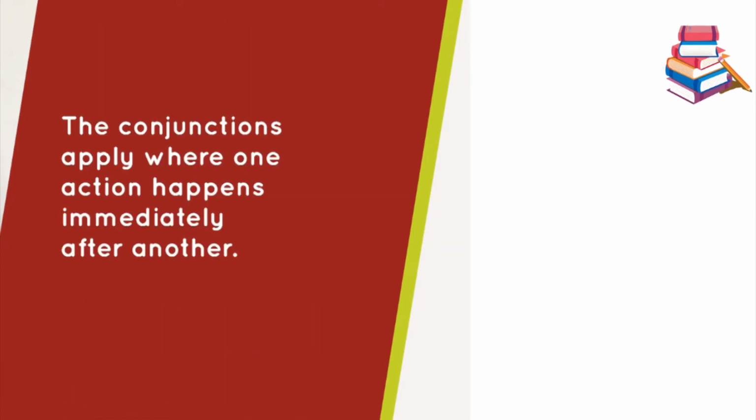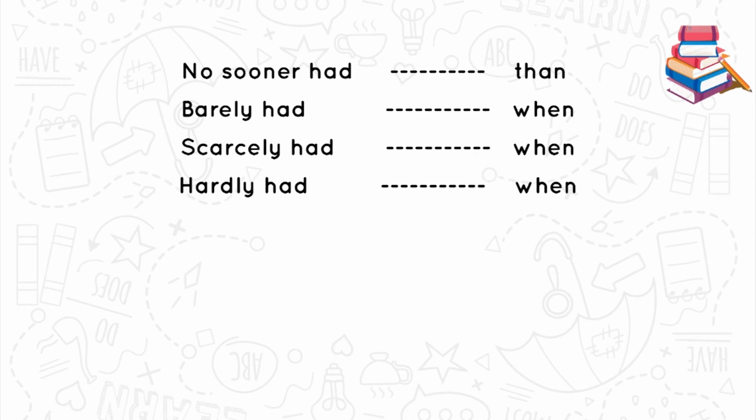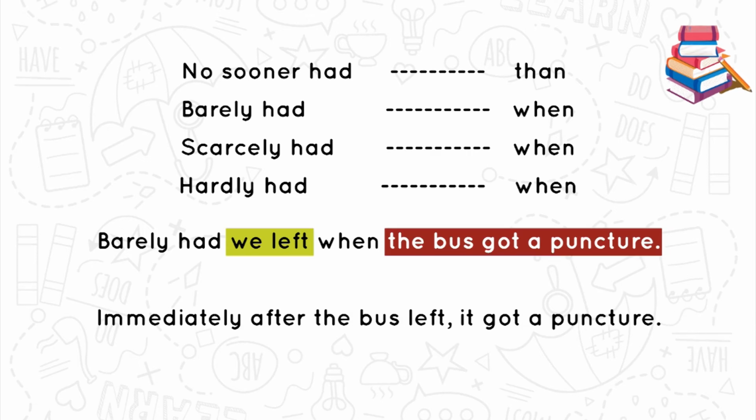In the first group, the conjunctions apply where one action happens immediately after another. No sooner had... than. Barely had... when. Scarcely had... when. Hardly had... when. No sooner had... than. For example, barely had we left when the bus got a puncture. This means that immediately after the bus left, it got a puncture.